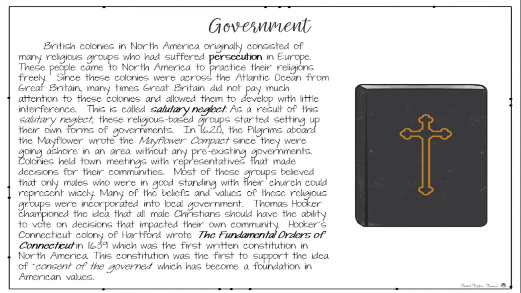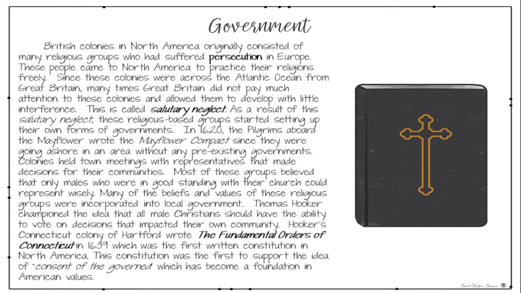In 1620, the Pilgrims aboard the Mayflower wrote the Mayflower Compact, since they were going ashore in an area without any pre-existing governments. Colonies held town meetings with representatives that made decisions for their communities. Most of these groups believed that only males who were in good standing with their church could represent wisely. Many of the beliefs and values of these religious groups were incorporated into local government.